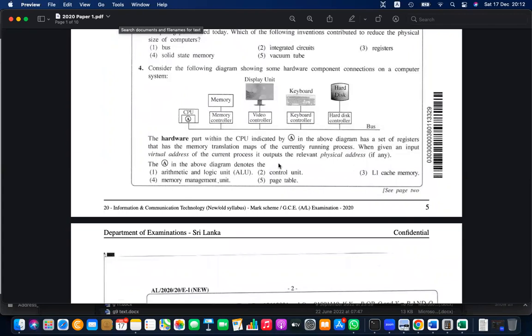Cache memory is like temporary storage in the processor, true, but it is not the thing that manages and holds the translation memory maps. Therefore, it's wrong. Okay, then the next set of questions.